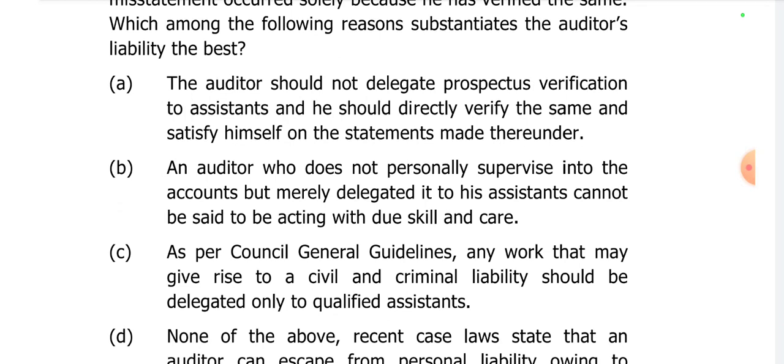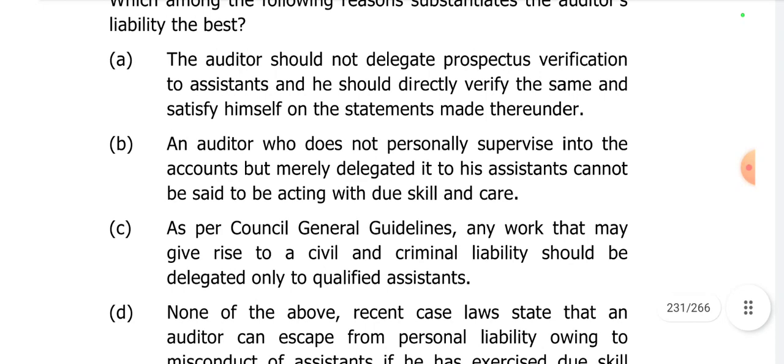So option B, an auditor who doesn't personally supervise the accounts but merely delegated it to his assistant, cannot be said to be acting in good faith, acting with due skill and care. So the auditor is held responsible. So option B is the correct option. We'll go through the other options as well. Option A says the auditor should not delegate prospectus verification to assistants and he should directly verify the same and satisfy himself that the statements made thereunder are correct. It's okay even if you delegate your work, but it's your responsibility to supervise it. However, option A is saying you should not delegate, which is not correct.